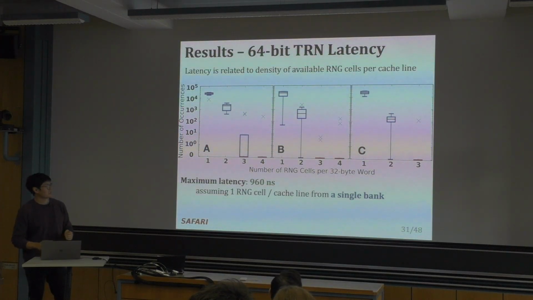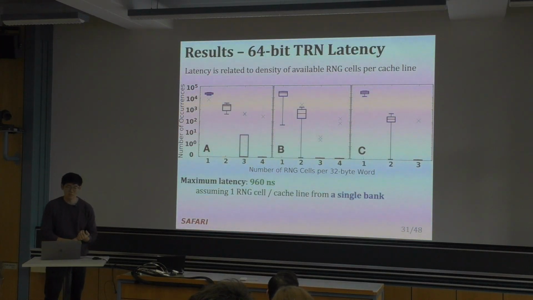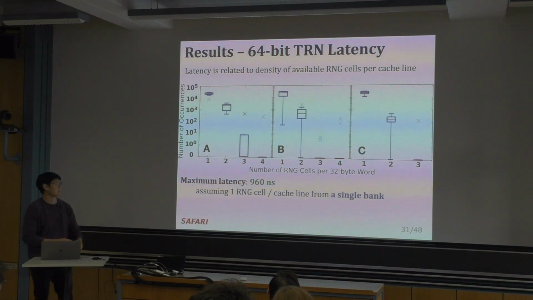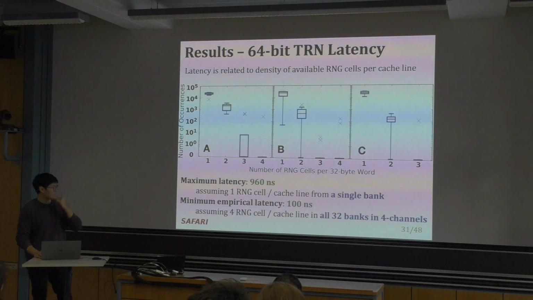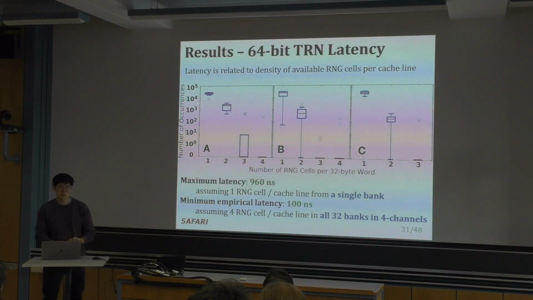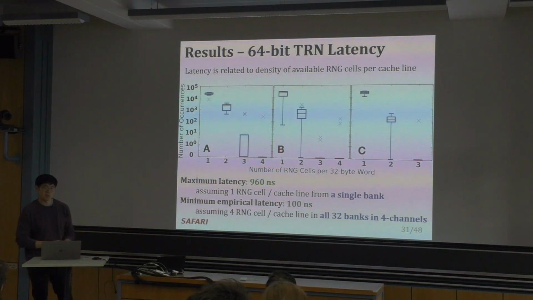So to give you the worst case latency when looking for 64 bits of random numbers, we assume that we're just using a cache line with 1 RNG cell from a single bank. And even with that, we're able to generate 64 bits of random values in 960 nanoseconds. And in the minimum empirical latency, when we have cache lines with 4 RNG cells in them, and we're using every single bank available to us, we can generate them in 100 nanoseconds.